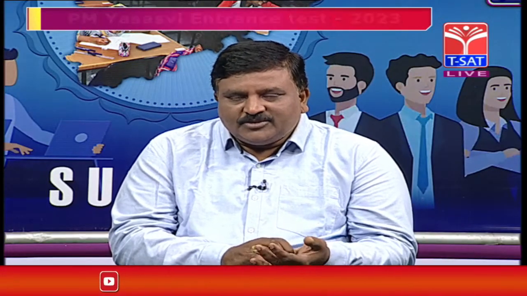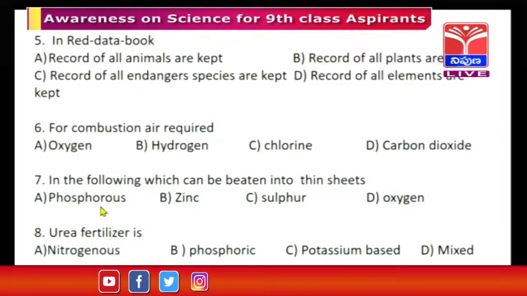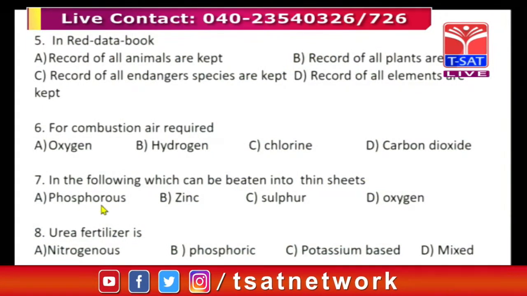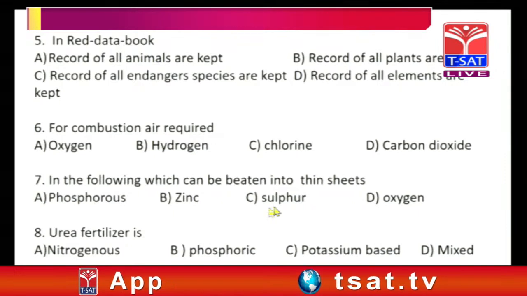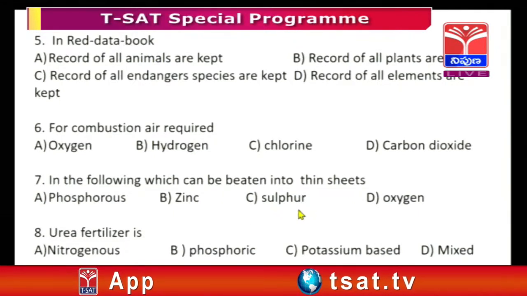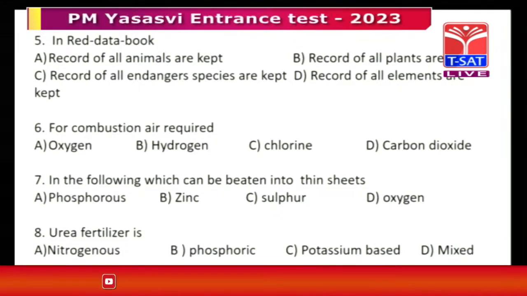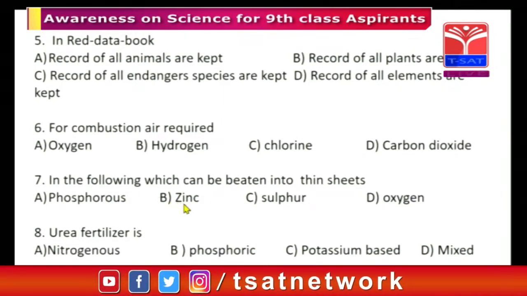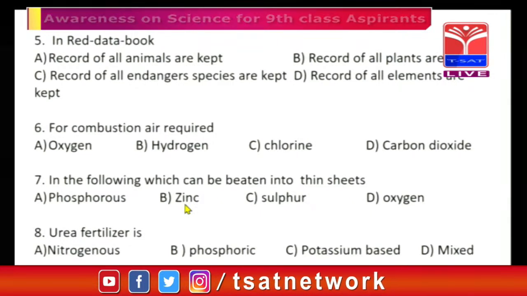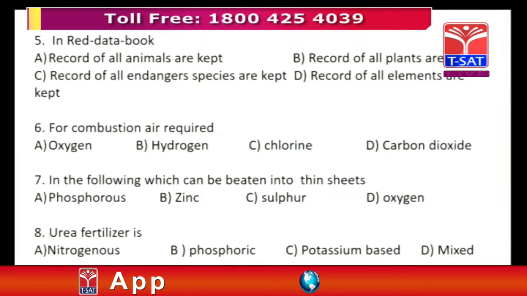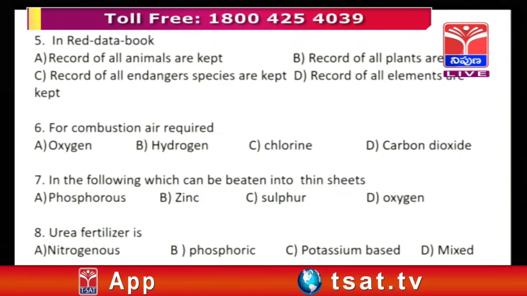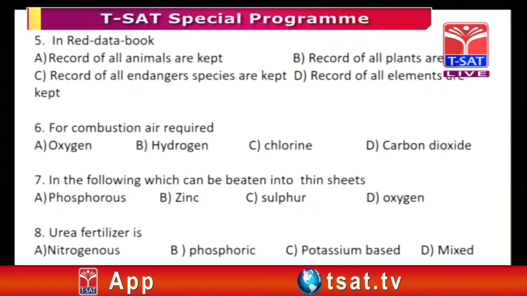Let us go to the first option, phosphorus. Phosphorus is a non-metal and it is in powder form, so we can't make it into sheets. Let us go to the third option, sulfur. Similarly, it is also a non-metal, and we can't make it into a thin sheet. So the answer B is correct: zinc. Zinc is a metal, and we can make it into thin sheets by beating.